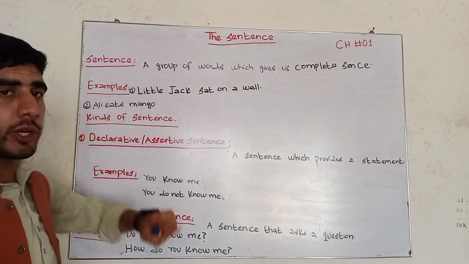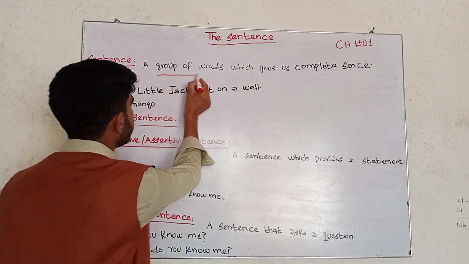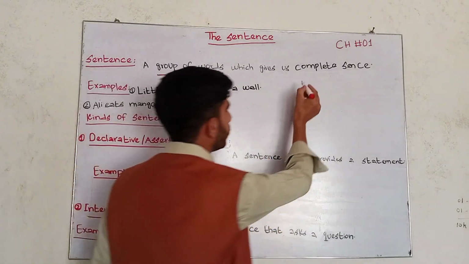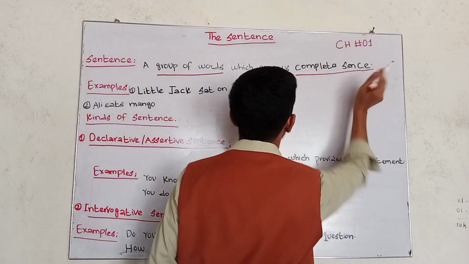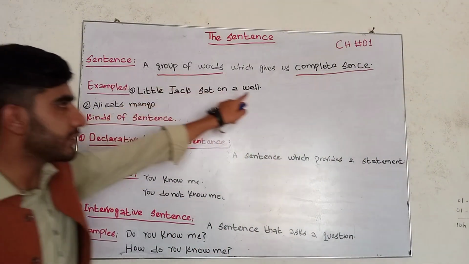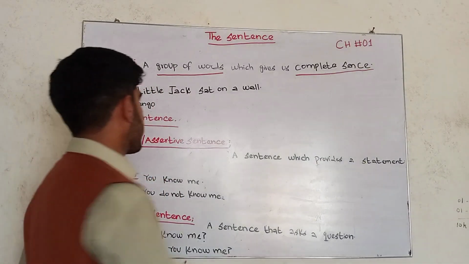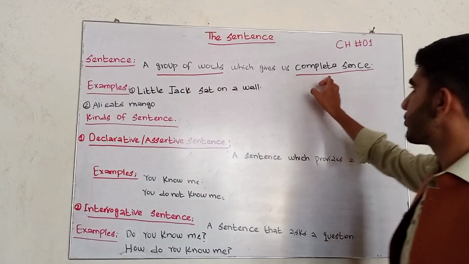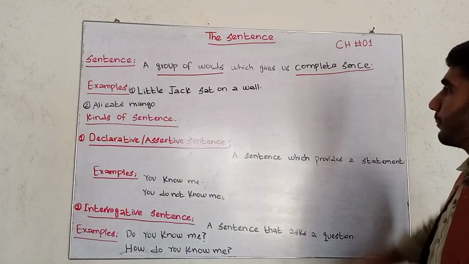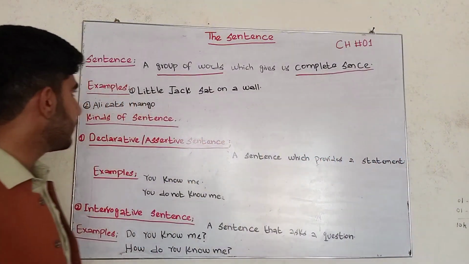In this definition, we are studying two aspects. The first is a group of words, and the second is that it gives us a complete sense. So it means that for a sentence, the group of words is very necessary, and also the complete sense as well. Okay, let's come to the examples.